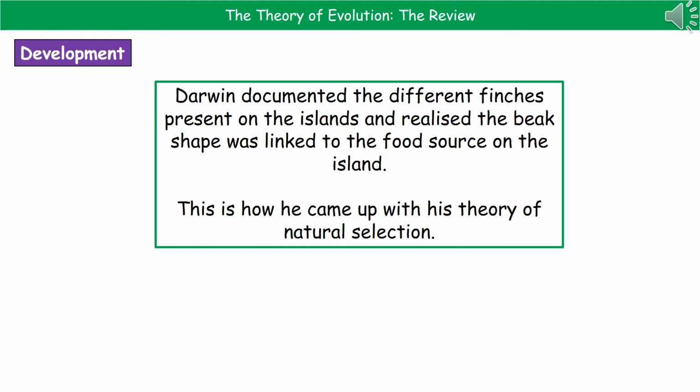And what he saw when he was looking at the different finches on all these different islands was that they had a different shaped beak, which was always linked to the food source on that island. So those that had really sharp pointed beaks, they tended to be found on islands where they had nuts and seeds as the food source. And this was what led to his theory of natural selection.